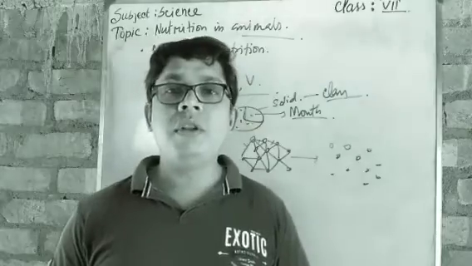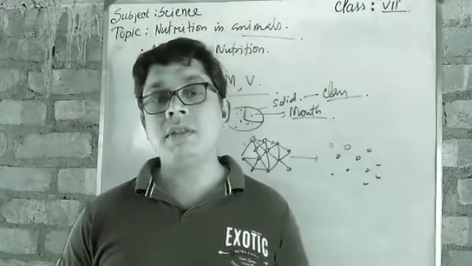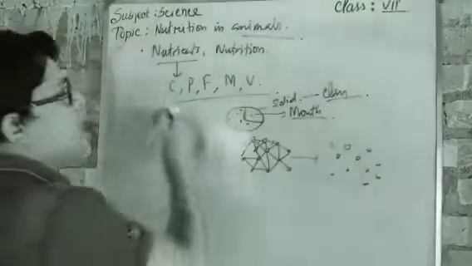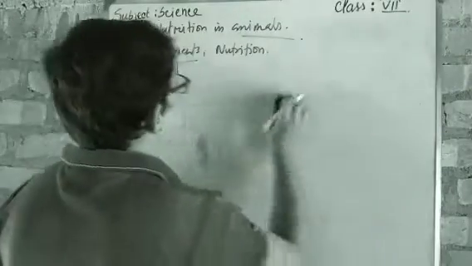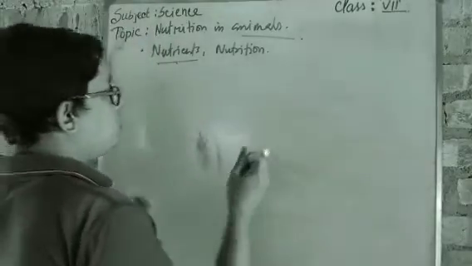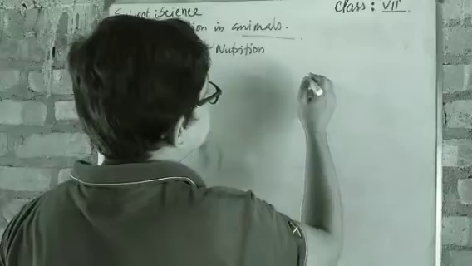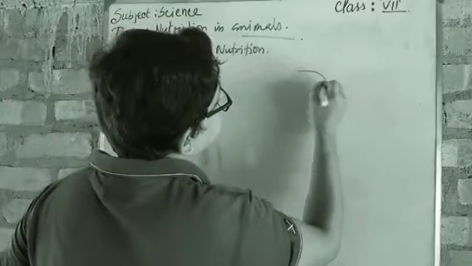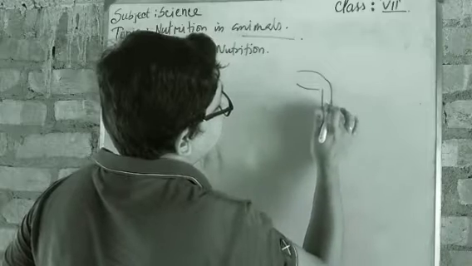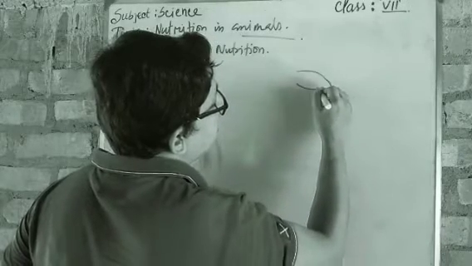But here we will read about our digestive system, meaning the human digestive system. You have already read about the digestive system in class 6 and in the earlier classes, in a primary or basic manner. So it is not a new thing. So let's go for it. First of all, the buccal cavity. After the buccal cavity, the food pipe comes out. In a very simple way, I am just drawing.